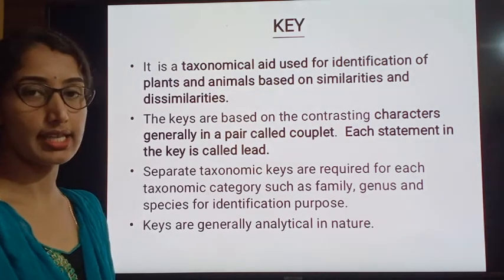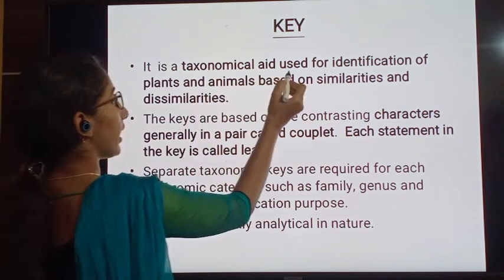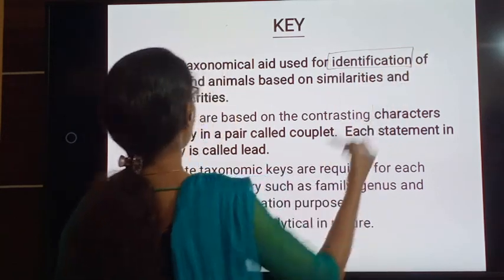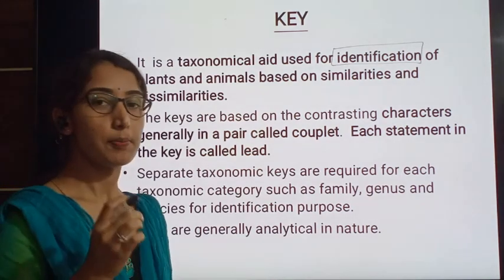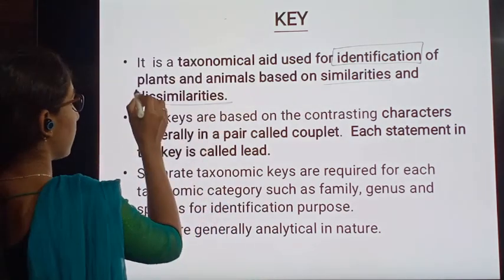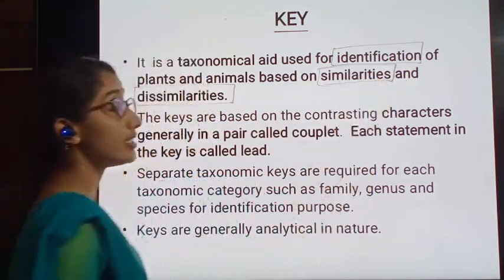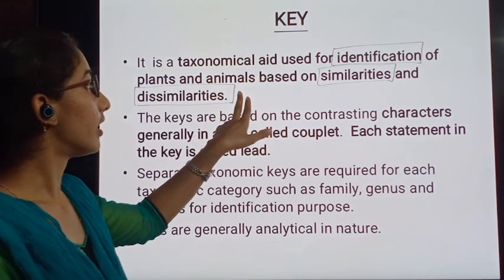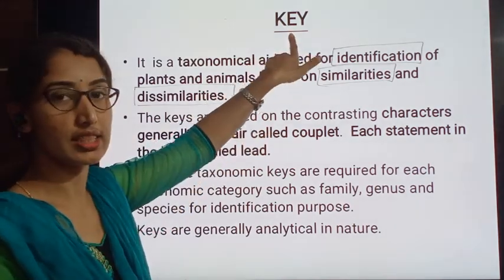Next taxonomical aid is key. What is a key? It is a taxonomical aid used for identification of plants and animals, based on the similarities and dissimilarities, based on the similar characteristics or based on the dissimilarities we are identifying the plants, and that similarities and dissimilarities are mentioned in the keys.